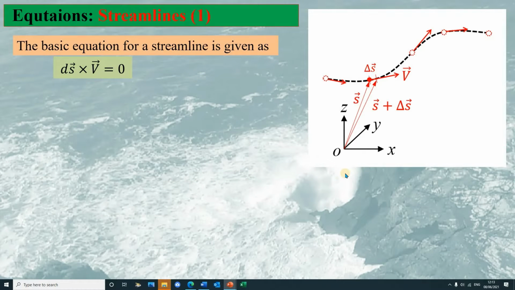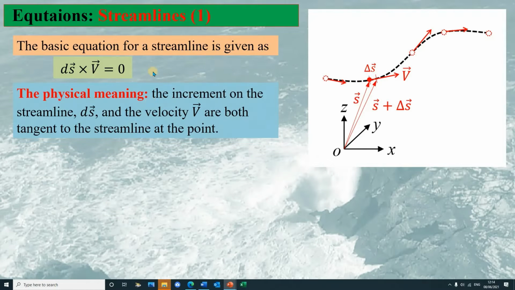For the streamline, the basic equation is given as d vector s cross vector v equaling 0. Here, the dashed black line is the streamline, and the red dot is the point on the streamline. So we can see the velocity is tangent to the streamline, and so is ds. So the physical meaning of the streamline equation is that the increment, delta vector s, on the streamline and the corresponding velocity vector are both tangent to the streamline at this point.